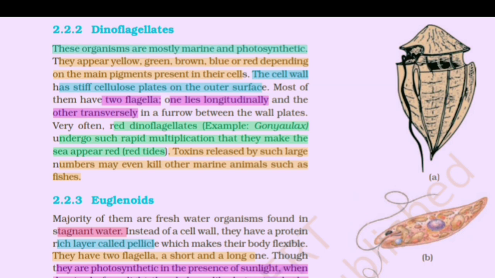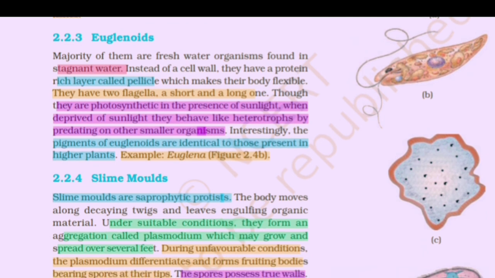Very often, red dinoflagellates, for example Gonyaulax, undergo such rapid multiplication that they make the sea appear red. Red tide toxin released by such a large number may even kill other marine animals such as fishes. Euglenoids, the majority of them, are freshwater organisms found in stagnant water.